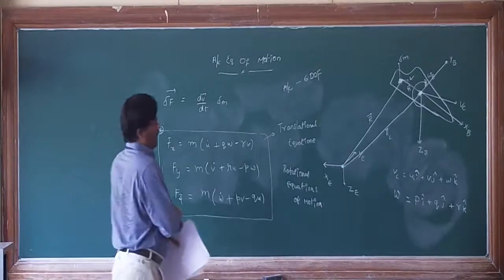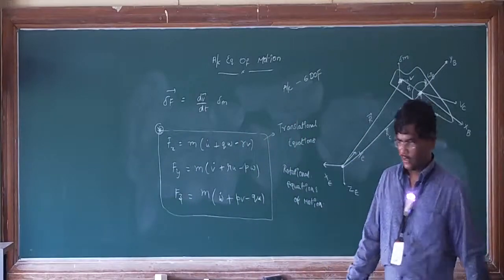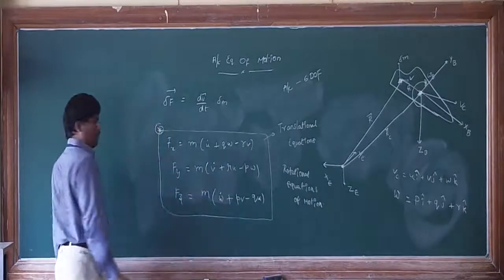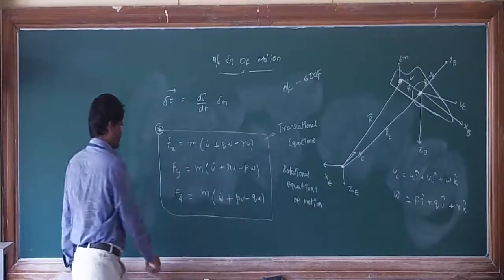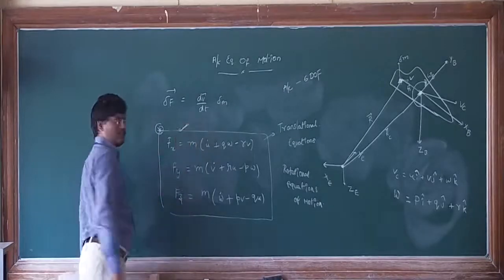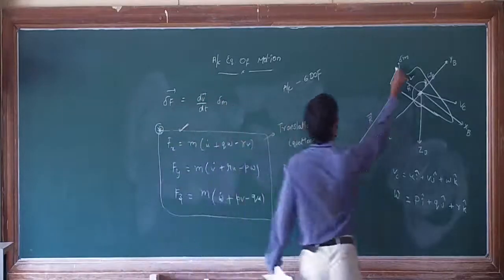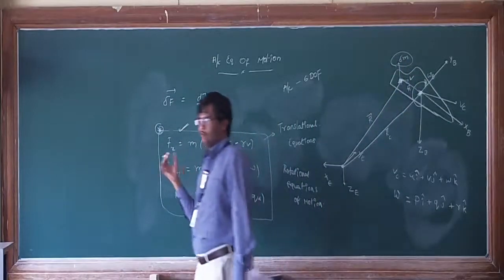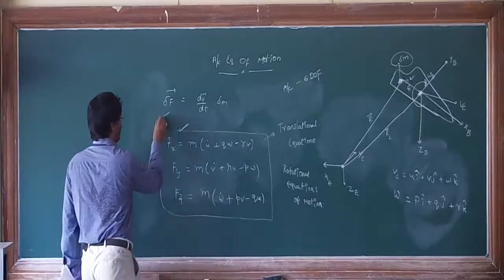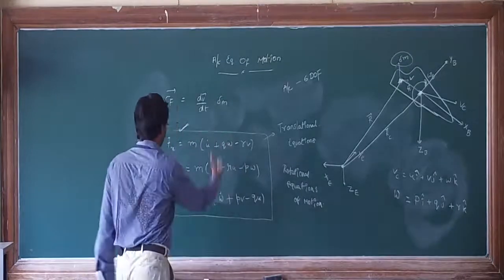The derivation is very similar, there is not that much change. How did we derive the force equations? We assumed some small mass delta m, applied Newton's second law, force is the rate of change of momentum, and finally did vector cross products to get these equations.